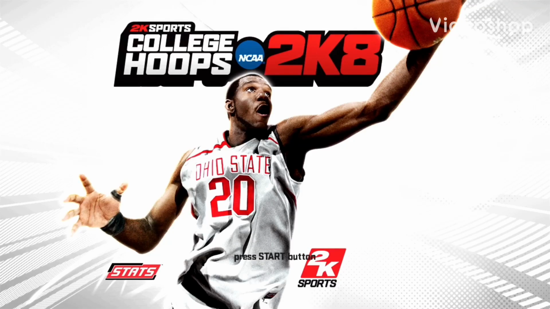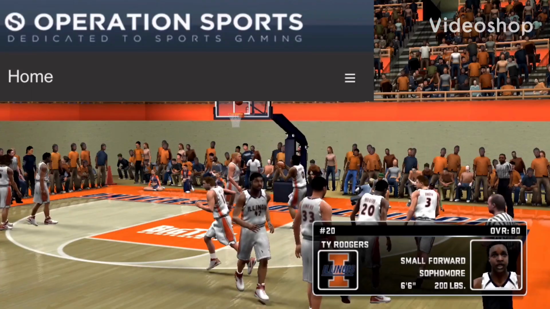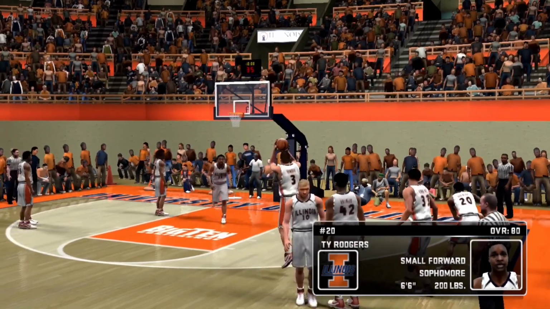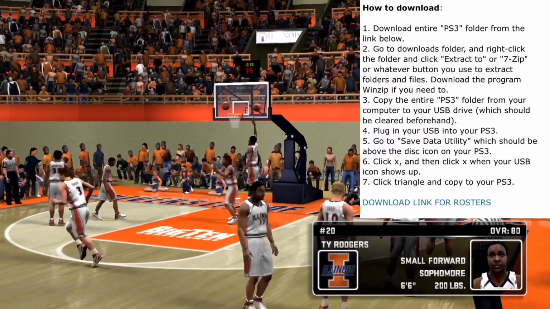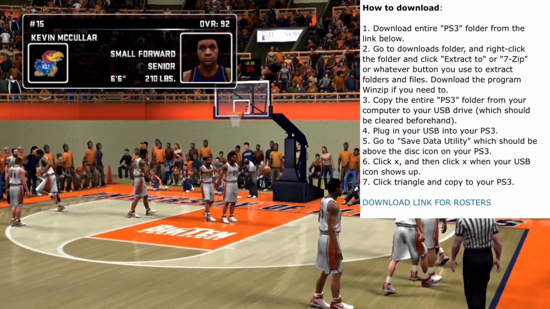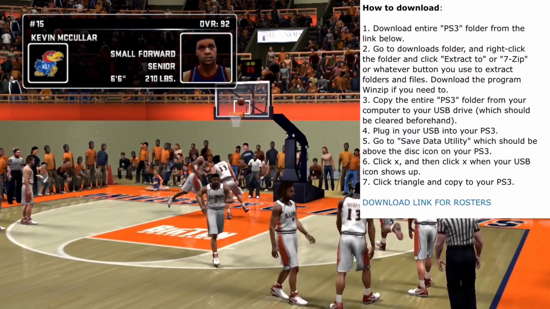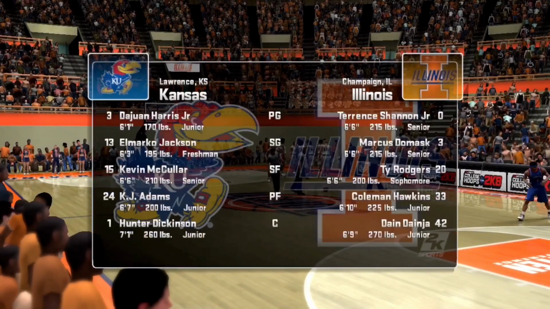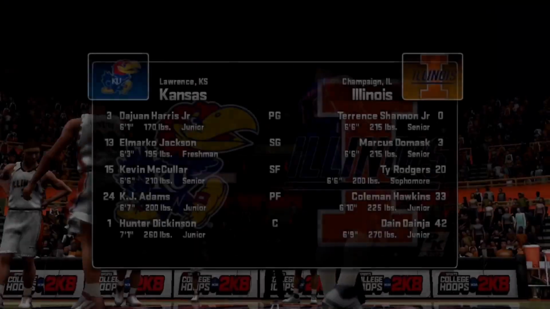So per the usual, I tracked down the rosters on Operation Sports, so thanks again to these guys for updating the rosters every year. My preferred game is 2K8 on the PS3. I know they're updating some of the rosters on 2K24, the NBA version. Hopefully at some point 2K will create a new college basketball game. But here you go. Yeah, updated rosters.